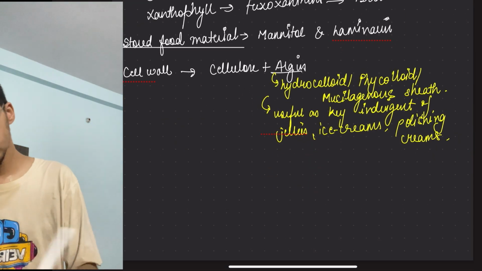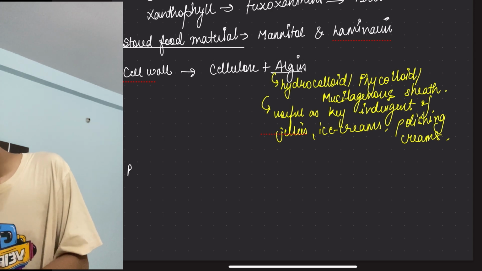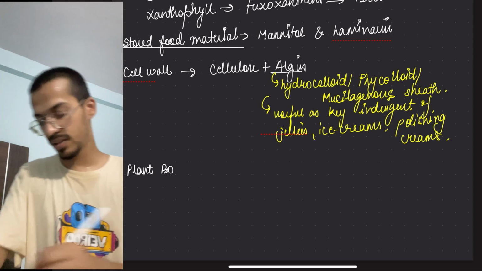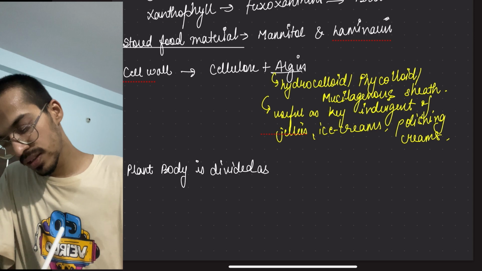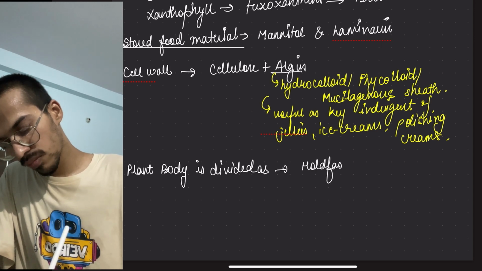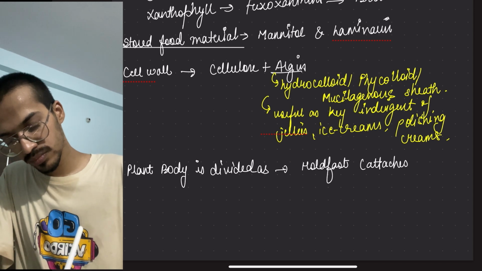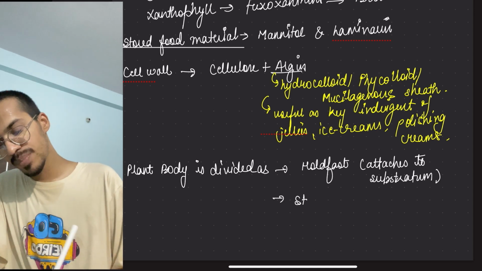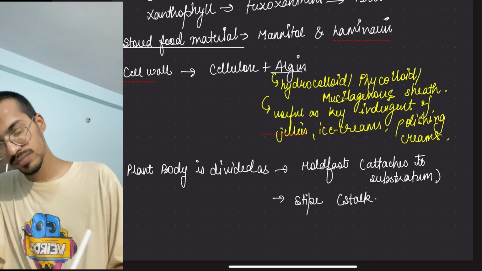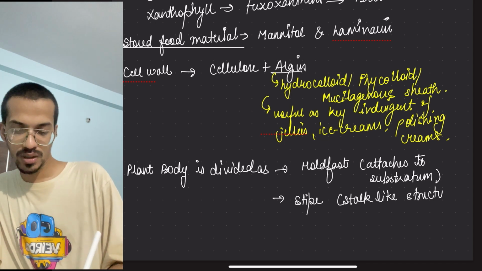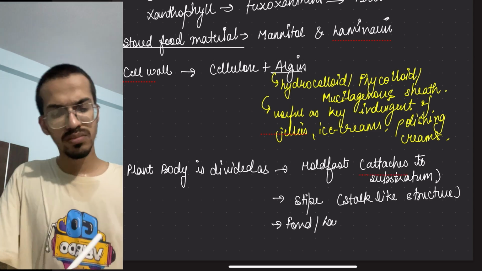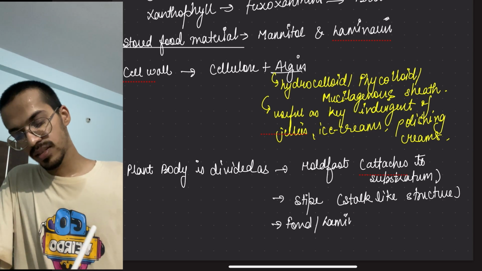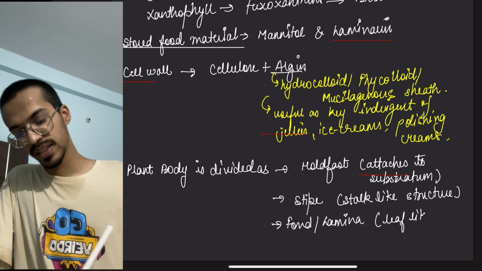So the plant body has a certain look. The plant body is divided into the hold fast, which attaches to the substratum, then the stipe, which is a stalk-like structure, and the frond or lamina, which is the leaf-like photosynthetic structure.